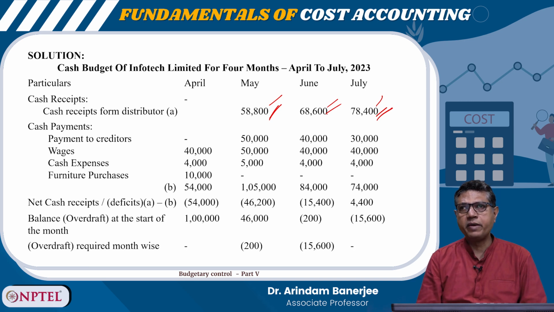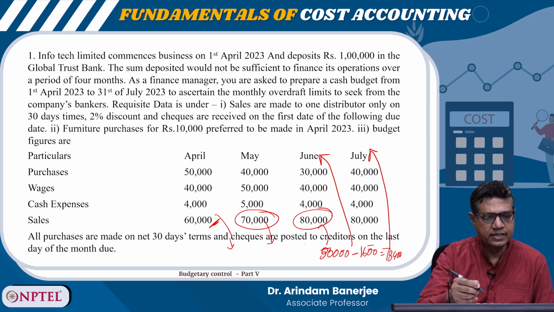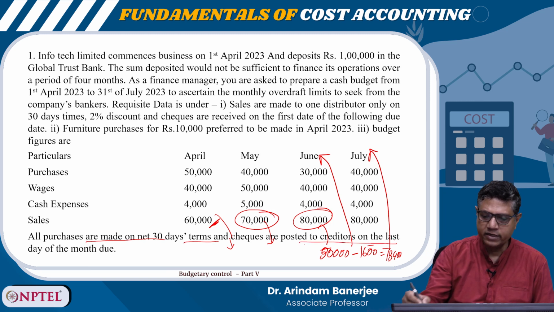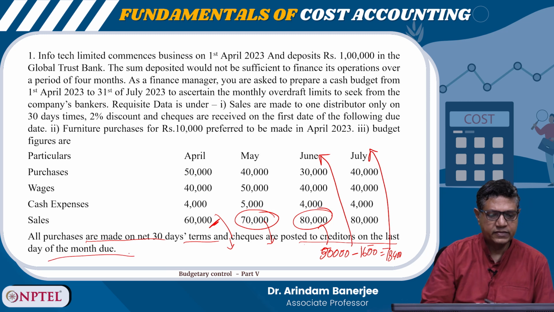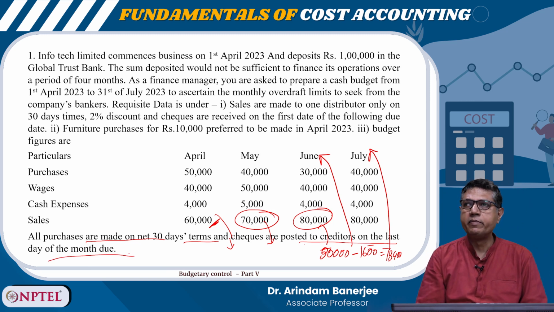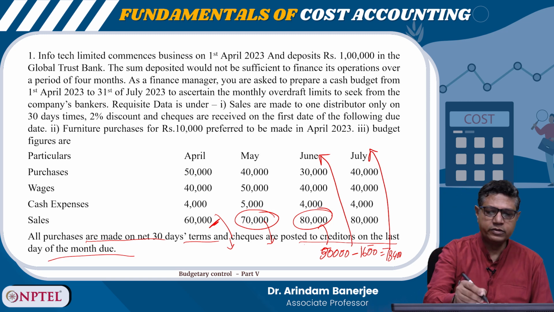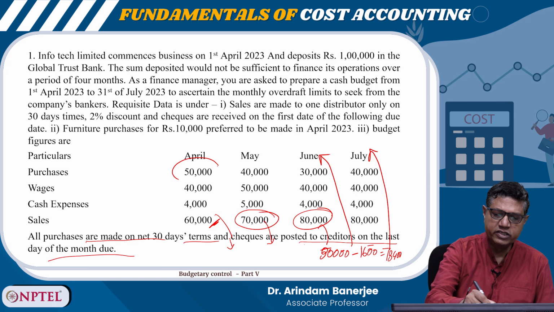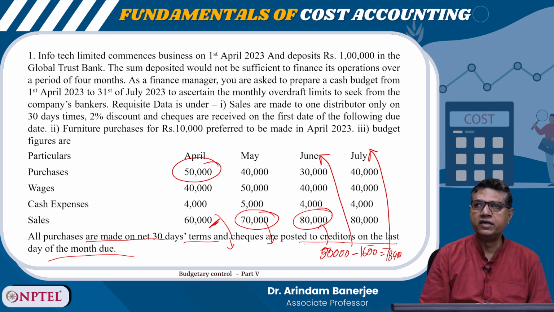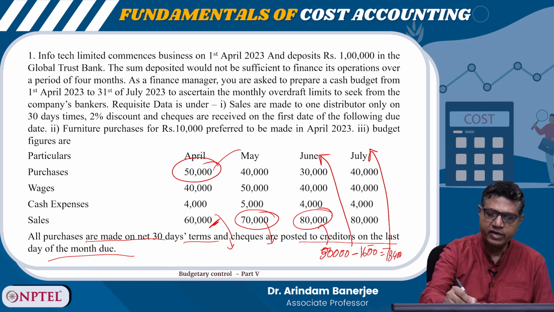Then it is making payments. In payments, the first payment is due to the purchases. It is given here that all purchases are made on net 30 days terms, posted to creditors on the last day of the month due. So, payments for purchases are being made to creditors in 30 days. That means the purchases made in the month of April will be paid in May.